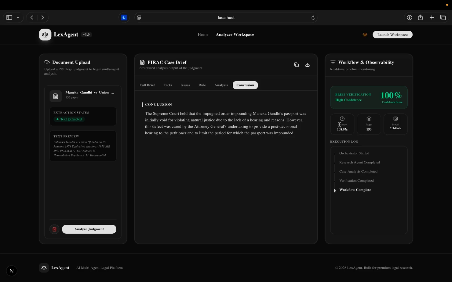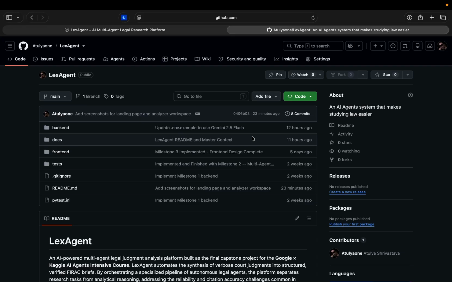And this here is the workflow trace. It provides visibility into the execution pipeline, making the analysis process more transparent than a traditional single prompt interaction. The project is fully open source.